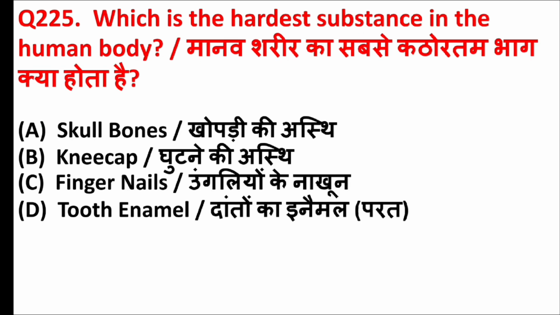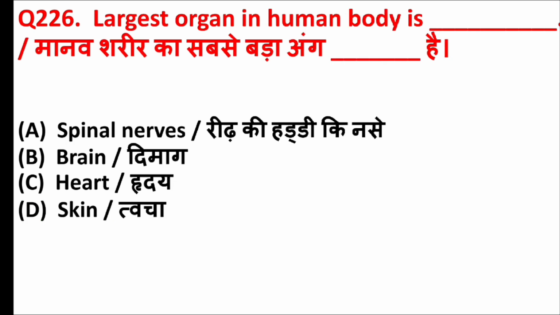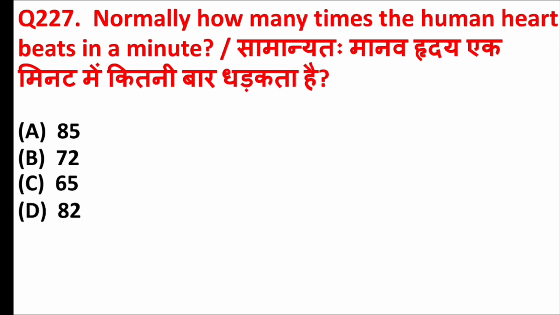Which is the hardest substance in the human body? Answer is option D, tooth enamel. Largest organ in human body is blank. Answer is option D, skin. Normally, how many times the human heart beats in a minute? Answer is option B, 72.